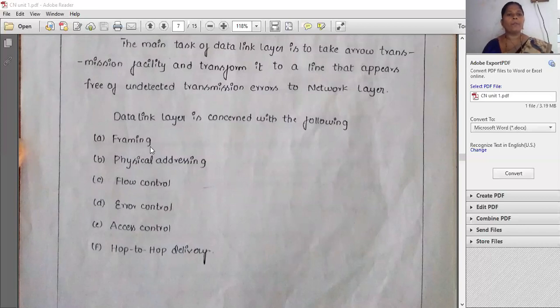That is called framing. The data is converted into zeros and ones, and those zeros and ones will be framed. Next, for that data we need to give a physical address. Then we need to see whether the data is completely sent from the sender side to the receiver side, whether the flow of data is correct or not. For that there is flow control. When we are sending the data, whether any errors occurred in the data will be checked by error control.